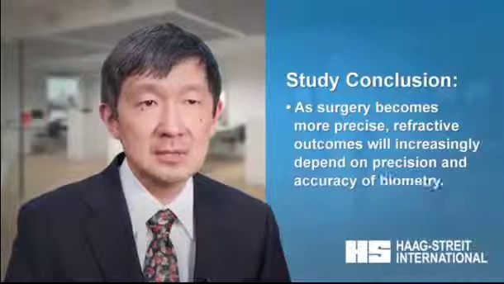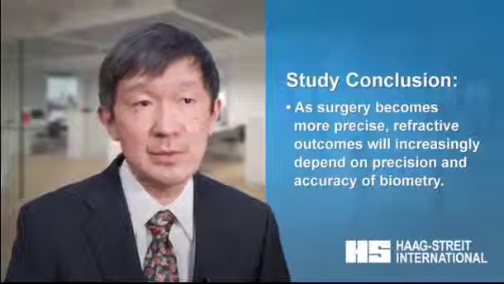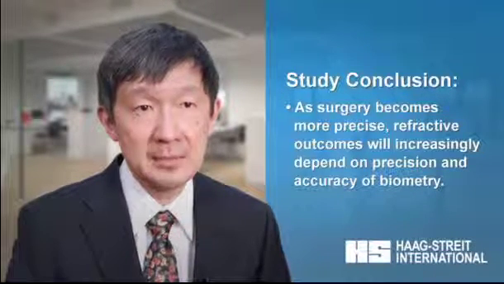The second landmark paper was published in 2011 in Ophthalmology by Hahn, in which the benchmark of refractive outcome after phaco was set at 80% of eyes having a refractive error of less than 0.5 diopter 3 months after surgery. In this study, optical biometry, microincisional phaco, and foldable IOL were employed. These two studies show that as cataract surgery becomes ever more precise, the refractive outcome will depend even more on the precision and accuracy of biometry.